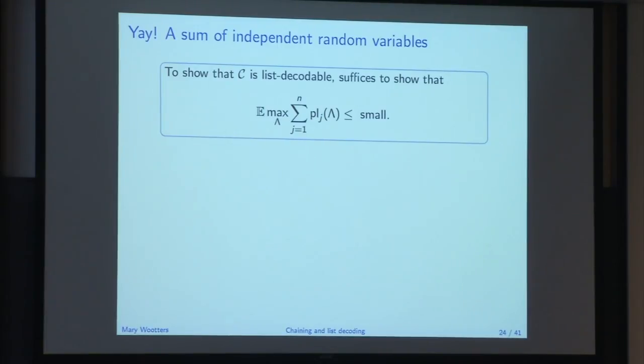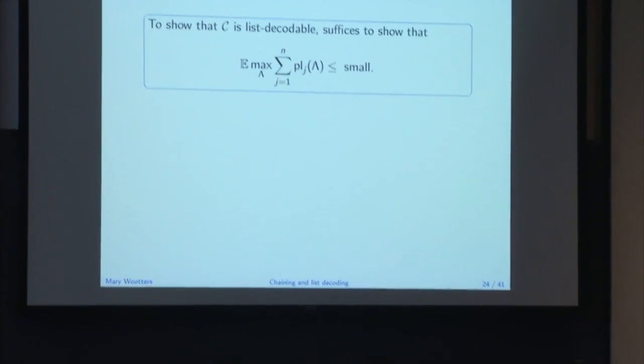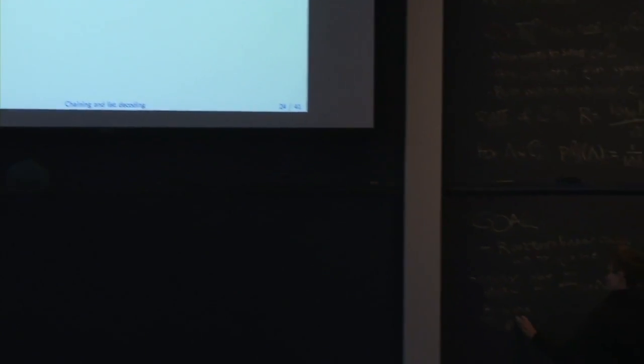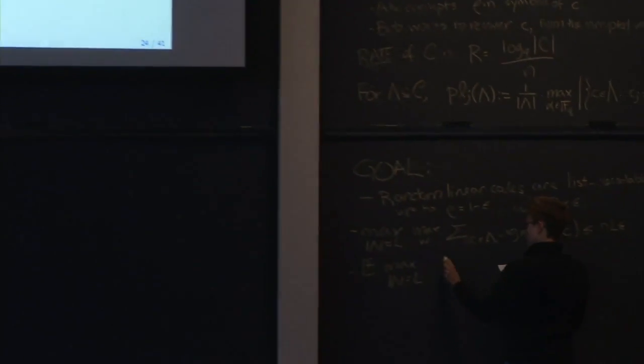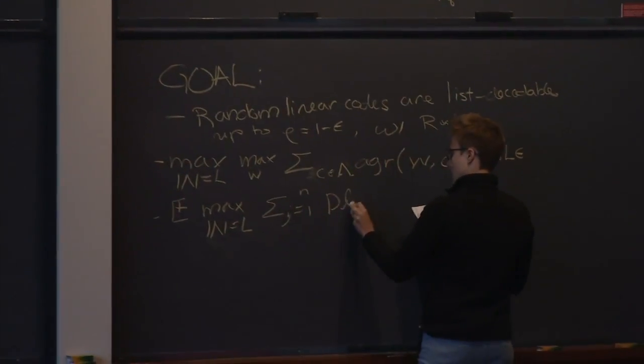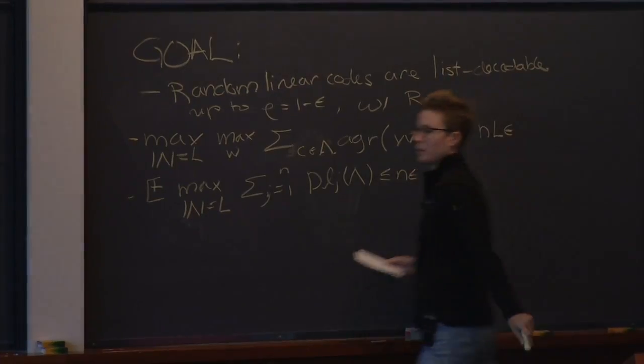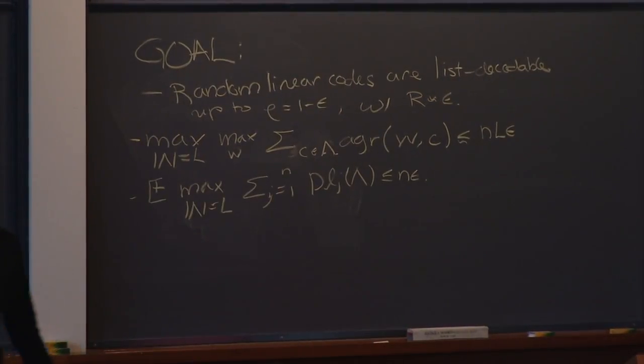And I guess stuff's random, so let's just slap an expectation in front. We also might care about high probability, but let's just think about expectation. The expected value of the max over lambda in L of the sum of these pluralities should be small. And small here means like n times epsilon. OK, so new goal.